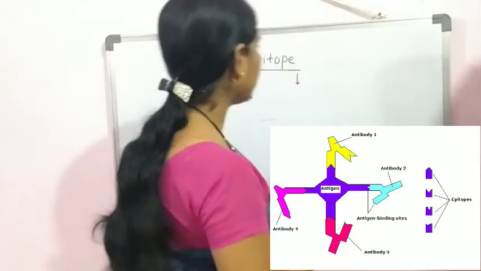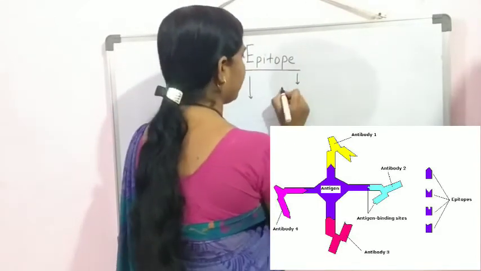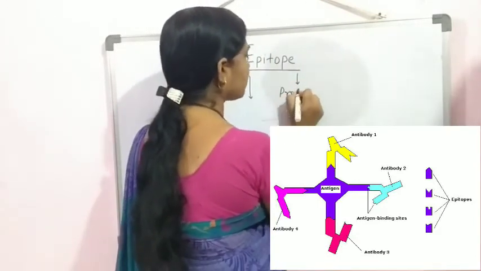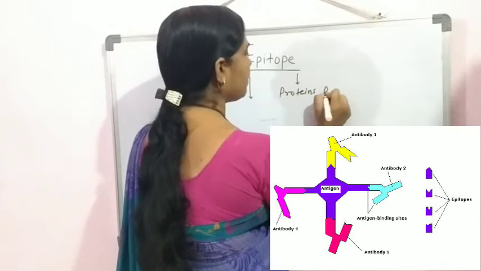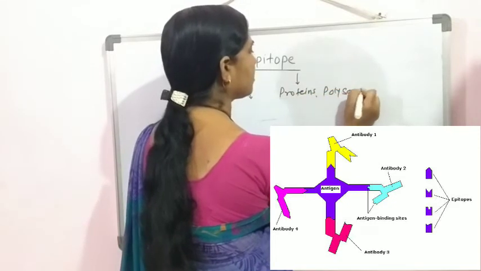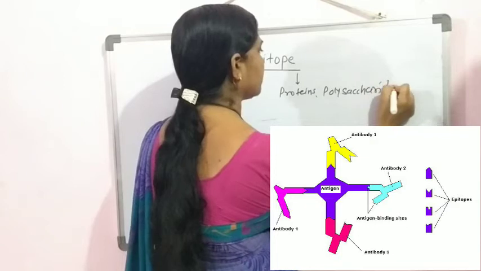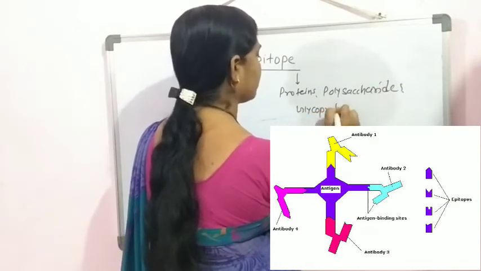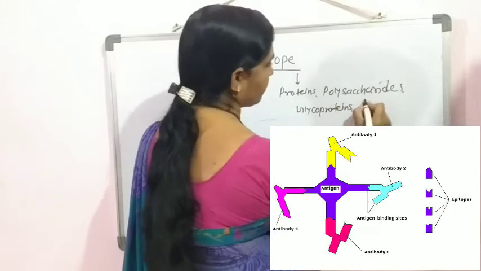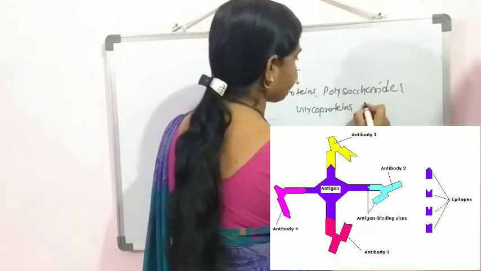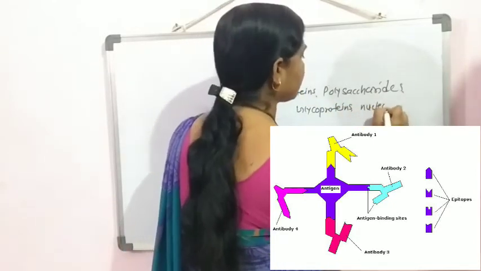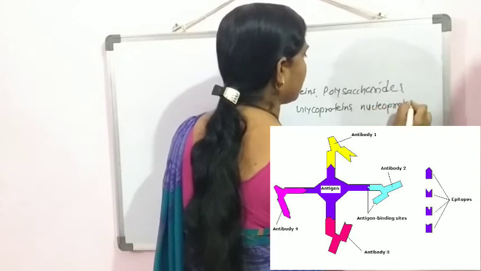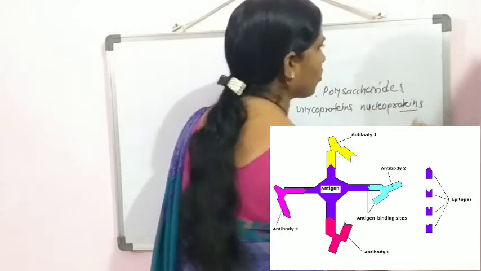Within this, antigens may be proteins, polysaccharides, glycoproteins, or nucleoproteins.